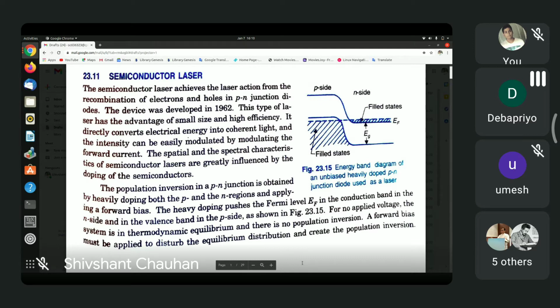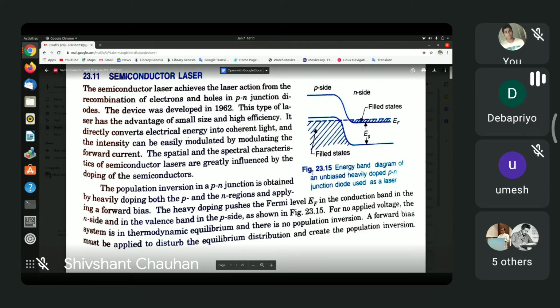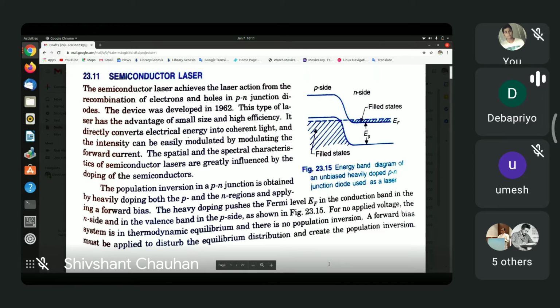In other words, there is a built-in potential which is low in the p side and high in the n side. But because the electron has negative charge, the electron's energy is higher on the p side and lower on the n side. So that is what is shown in this diagram. The p side is elevated with respect to the n side.